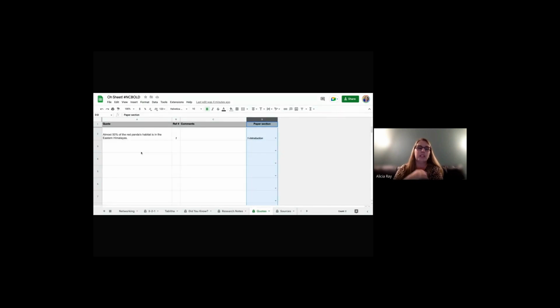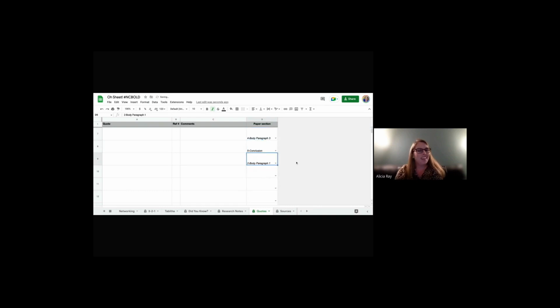So it's important that they know that, hey, this quote and this resource and this comment is really best suited for paragraph blank. This one is best here. This one seems to fit organizationally here. And so I can fill these out. The students can go through and say, this is where this goes in my text.